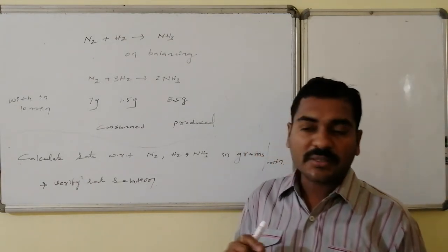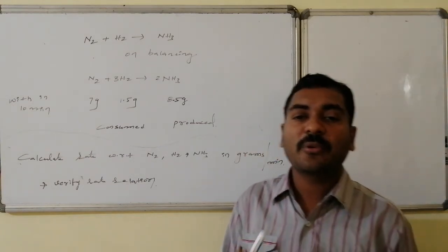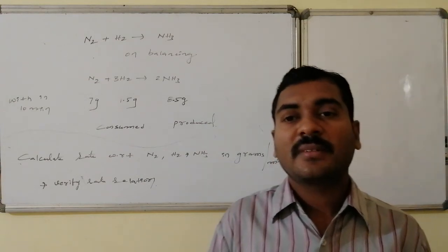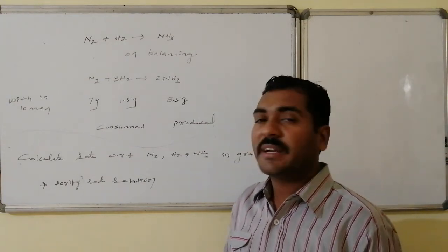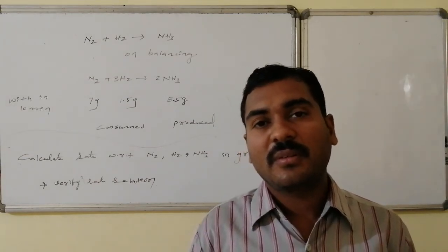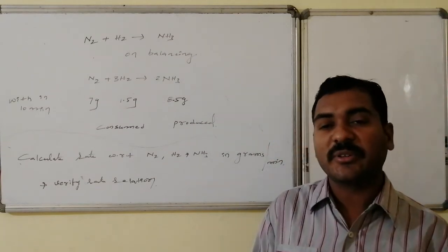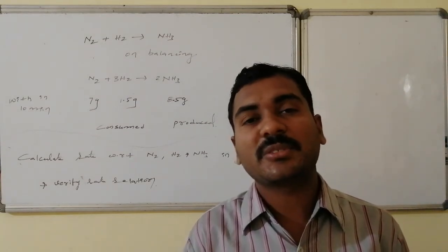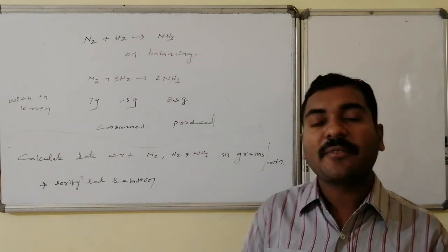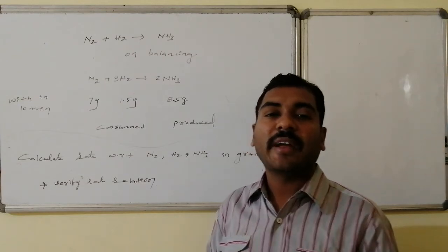Here you are asked to calculate the rate with respect to nitrogen, hydrogen and ammonia in terms of grams per minute. Within 1 minute, how many grams of nitrogen are consumed, how many grams of hydrogen are consumed, and how many grams of ammonia are produced. That is the rate in terms of grams per minute, and you are asked to verify the rate equation, whether it is valid or not.